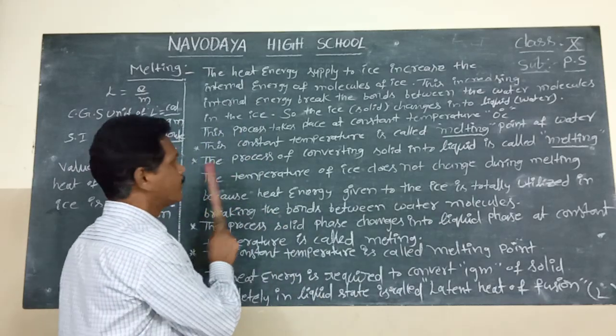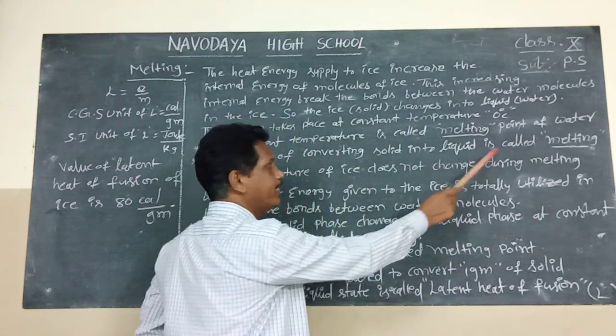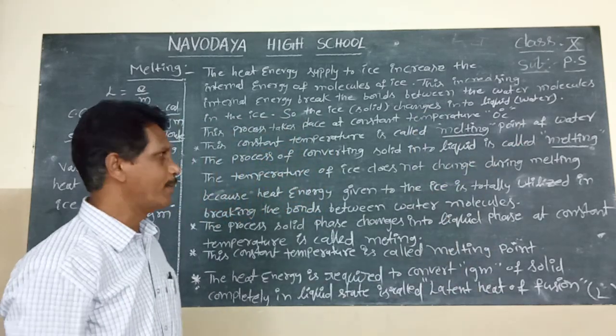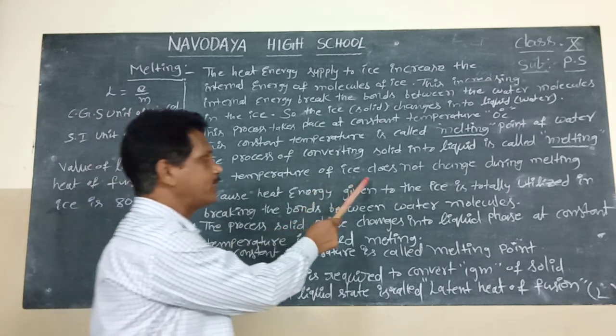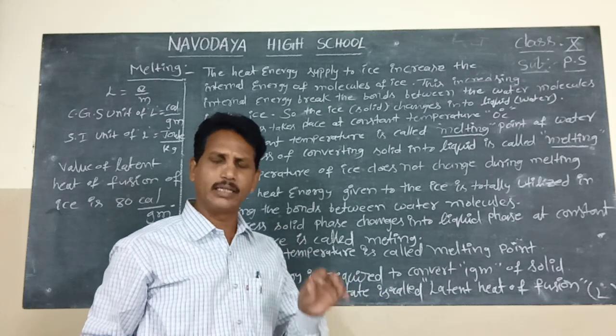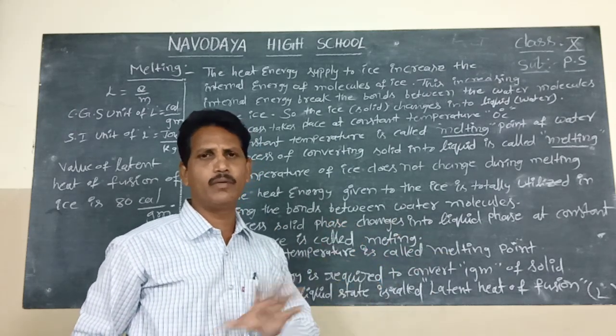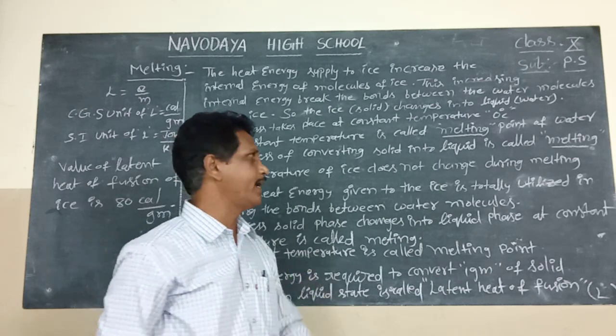The process of converting solid into liquid is called melting. The temperature of ice does not change; it remains 0 degree Celsius, and the temperature of liquid water is also 0 degree Celsius.